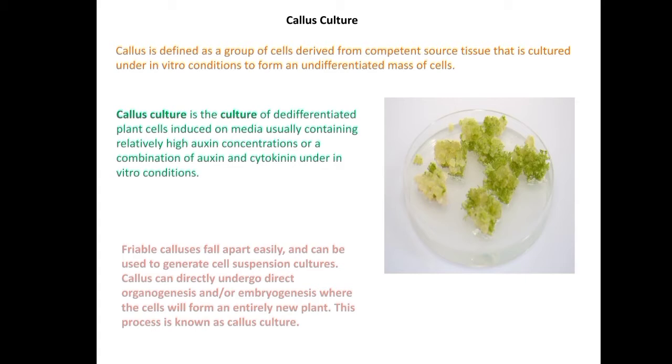Then the inner uncontaminated tissue is excised. If the excised tissue is taken from a seedling, the seed before germination is surface sterilized and allowed to germinate under aseptic conditions.